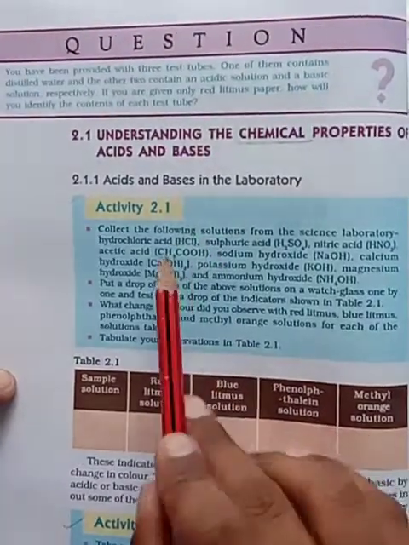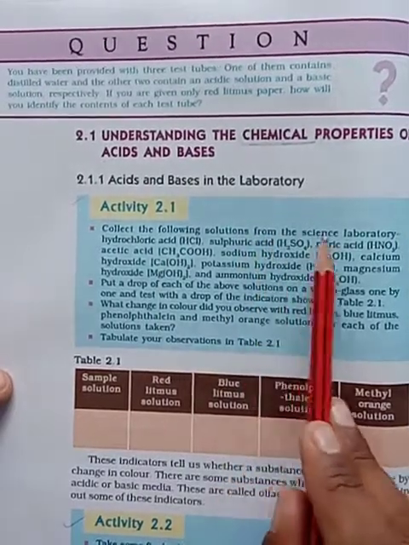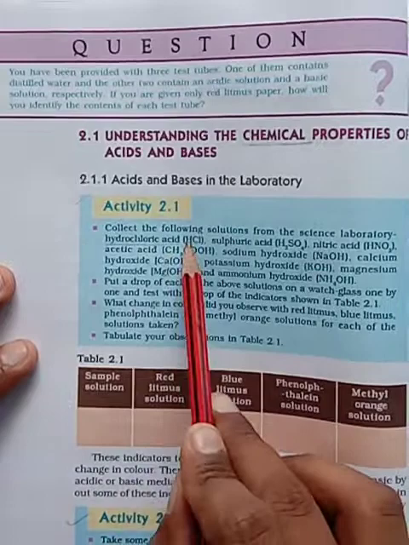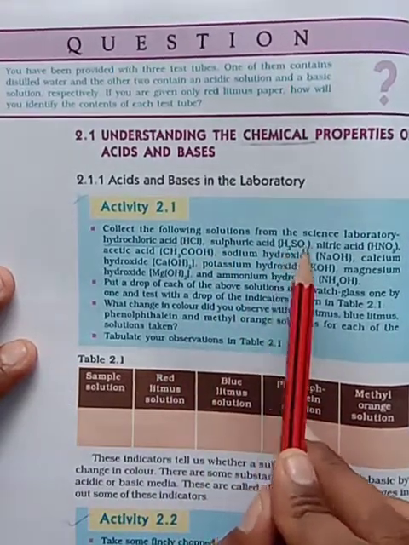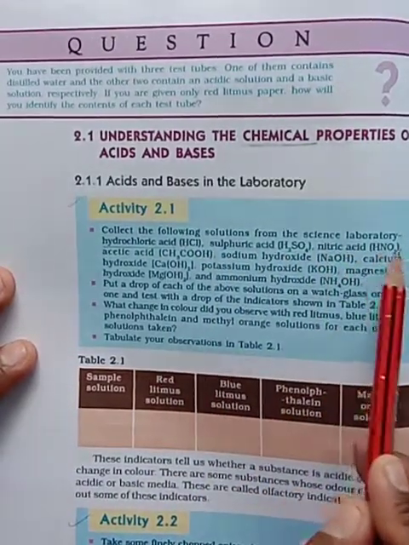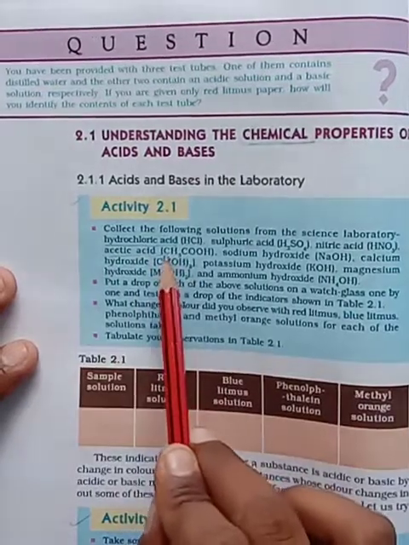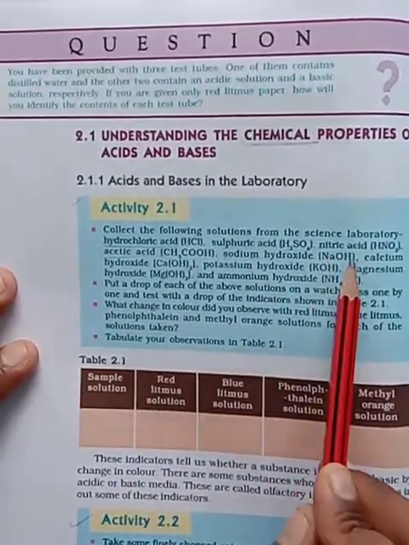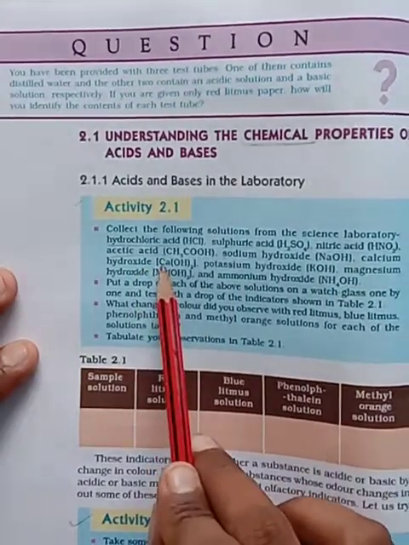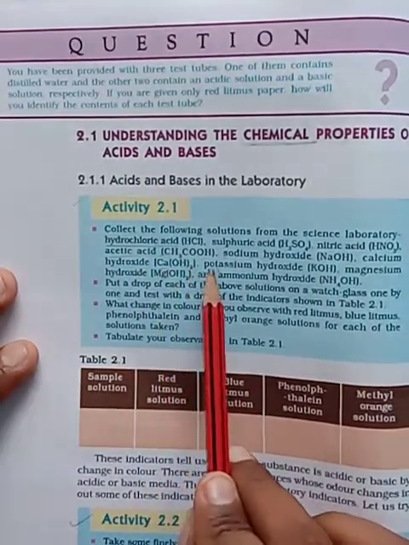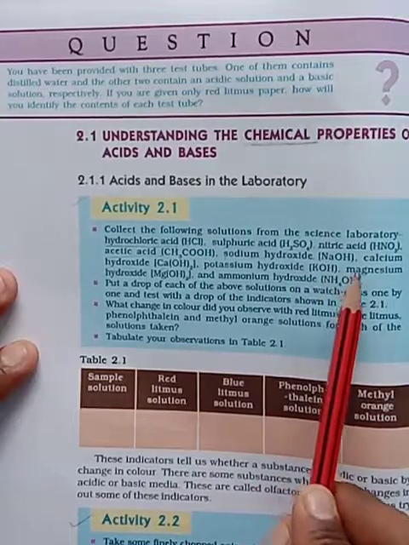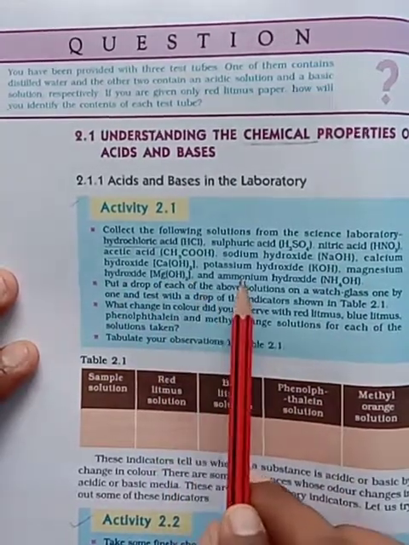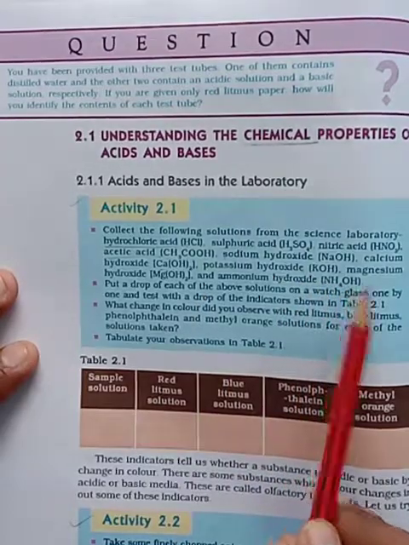Collect the following solutions from the science laboratory: hydrochloric acid, that is HCl, sulfuric acid H2SO4, nitric acid HNO3, acetic acid CH3COOH, and sodium hydroxide NaOH, calcium hydroxide Ca(OH)2, potassium hydroxide KOH and magnesium hydroxide Mg(OH)2 and ammonium hydroxide NH4OH.